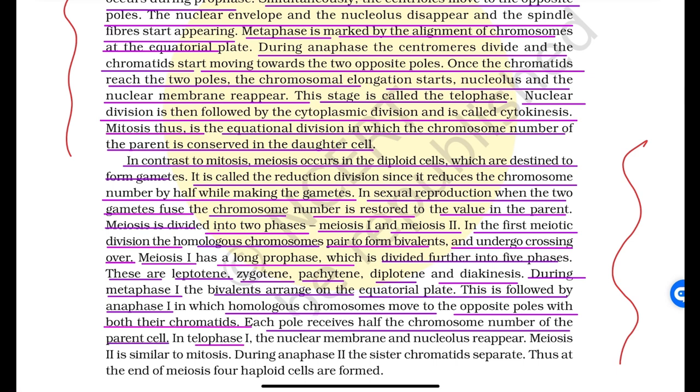In telophase first, the nuclear membrane and the nucleolus reappear. Meiosis second is similar to mitosis. During the anaphase second, the sister chromatids separate. Thus, at the end of meiosis, four haploid cells are formed.